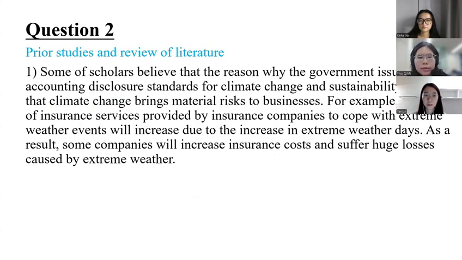Some scholars believe that the reason why the government issues accounting disclosure standards for climate change and sustainability risks is that climate change brings material risks to business. For example, the price of insurance services provided by insurance companies to cope with extreme weather events will increase due to the increase in extreme weather days. As a result, some companies will face increased insurance costs and suffer huge losses caused by extreme weather.